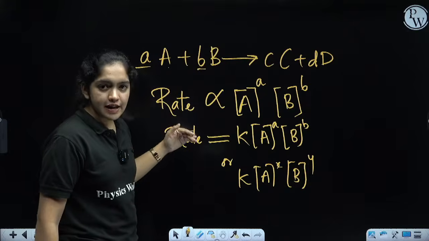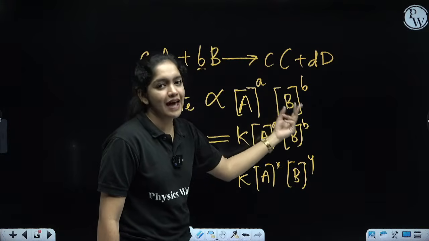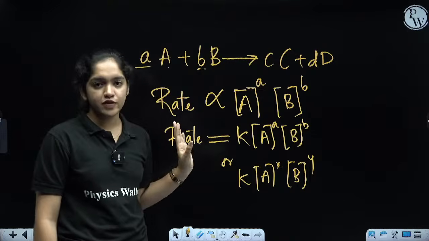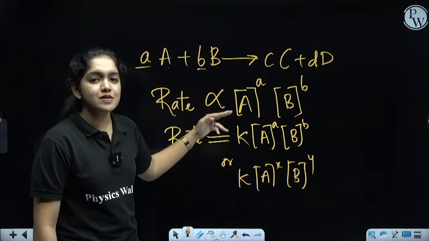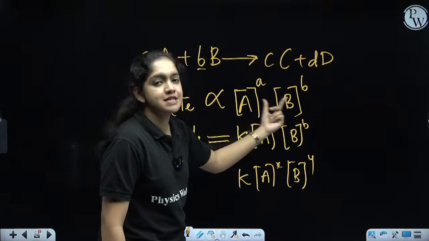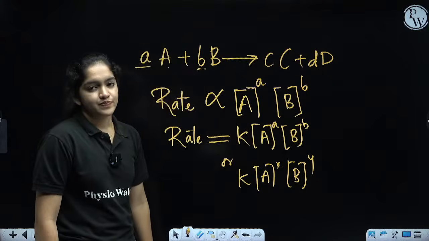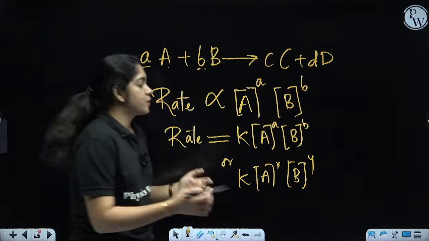So, the rate is directly proportional to the concentration of the reactants raised to the stoichiometric coefficients. Now, to remove the proportionality we need an equal to sign. To use the equal to sign, we multiply these terms with a constant K. What is K here? K is the proportionality constant.